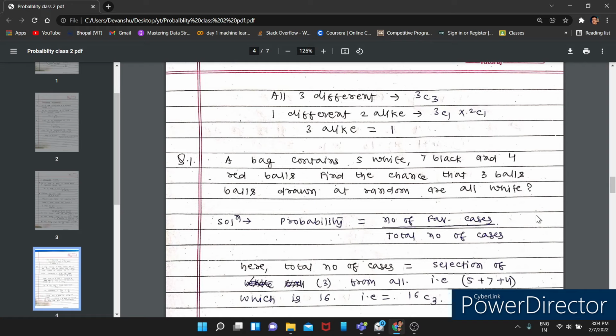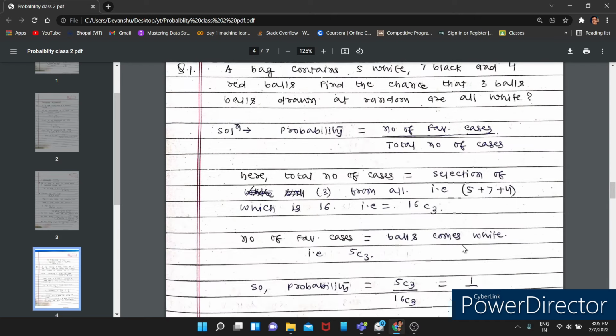Here, what is the total number of cases? You have 5 white balls, 7 black balls, and 4 red balls. So 5 plus 7 plus 4, how much? 16. Out of 16 balls, how many balls do you want to select? You want to select 3 balls. So 16C3 is the total number of cases.